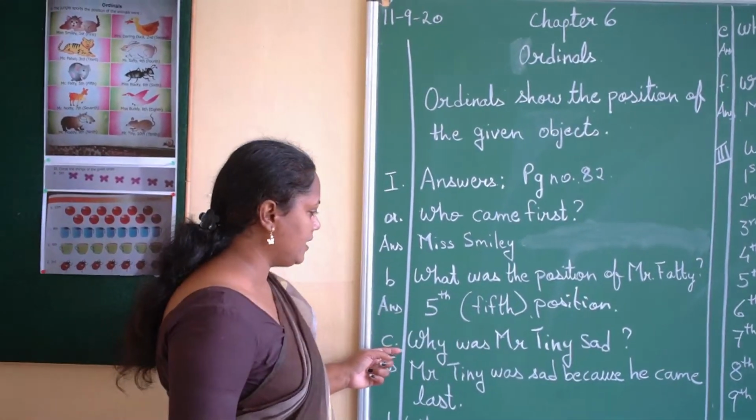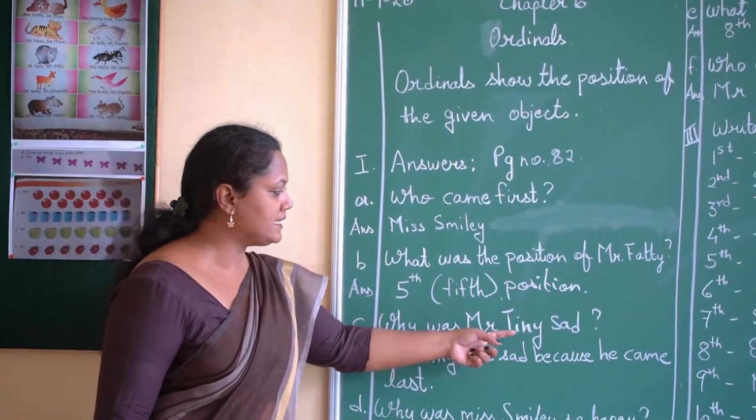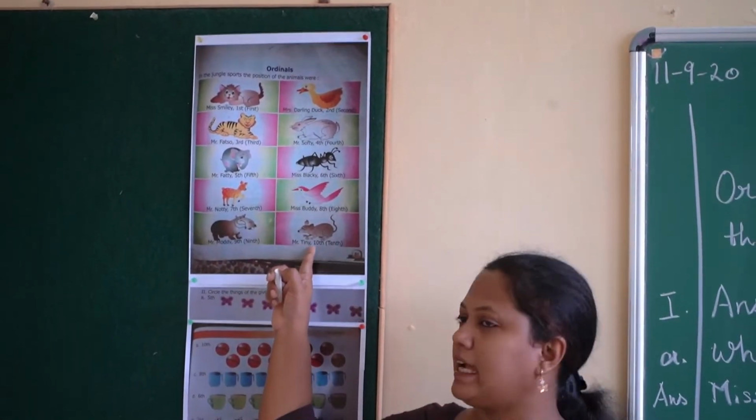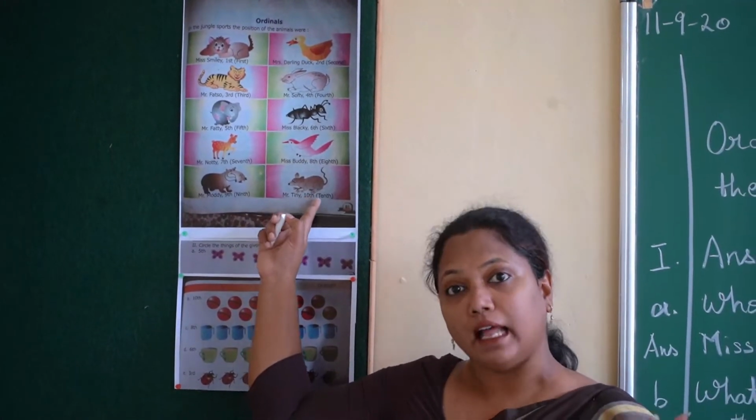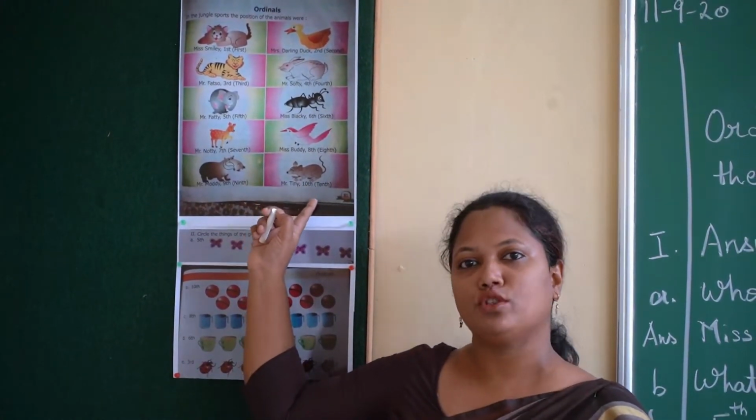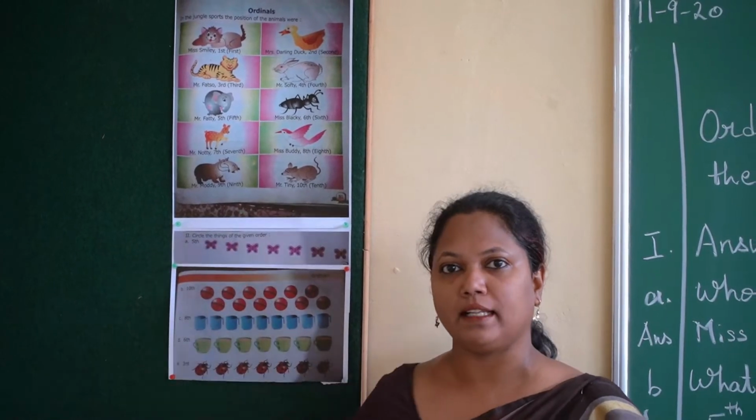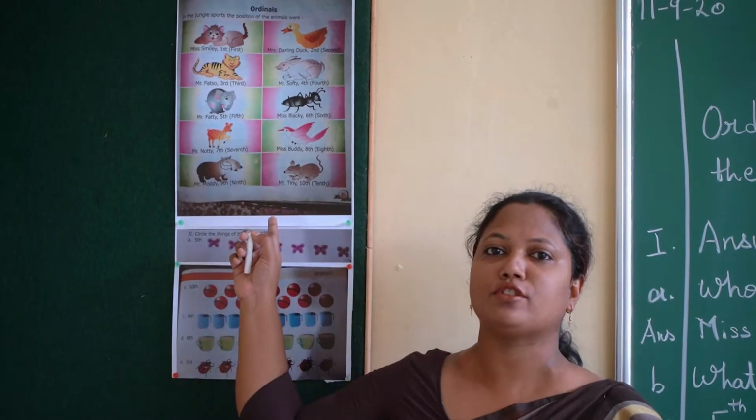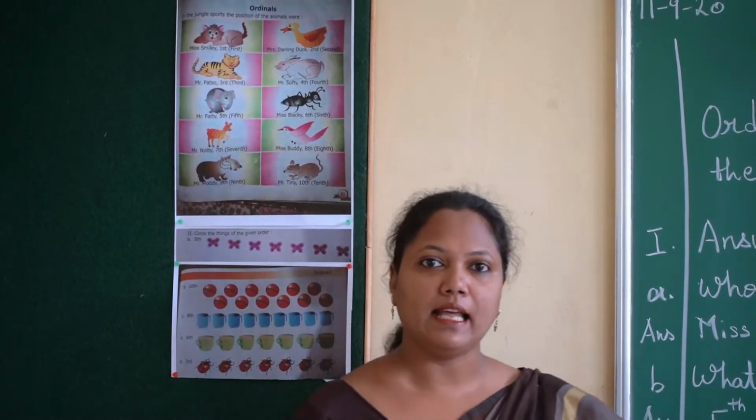Okay, now look at the C question. Why was Mr. Tiny sad? Now look at Mr. Tiny. Mr. Tiny was sad because he came last in the race. Even you also feel sad, no? When you are taking part in the race and you come last, you feel sad. So in the same way Mr. Tiny was also feeling very sad when he came last.